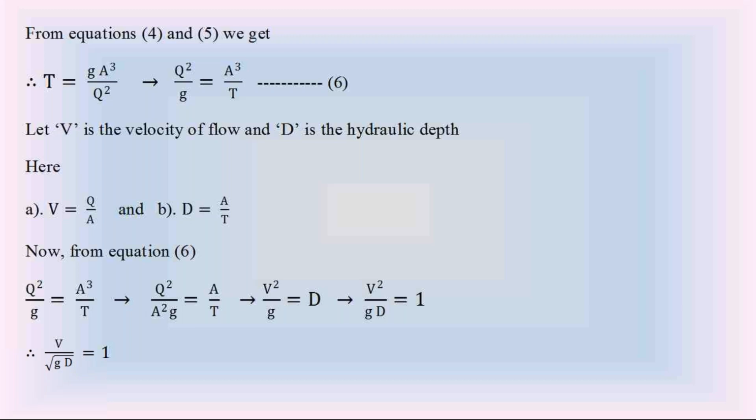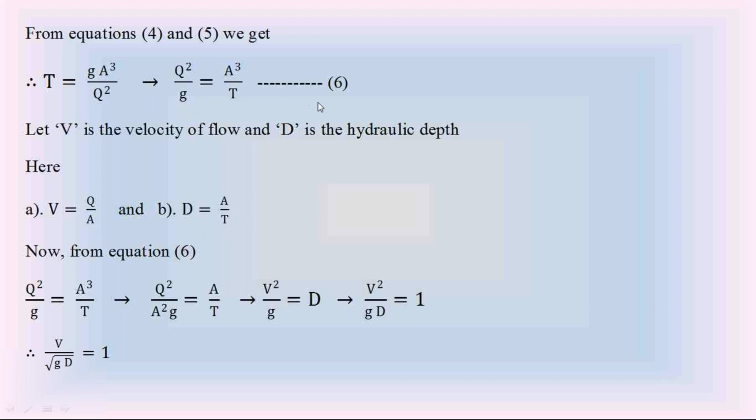Then coming to open channel water flow, the velocity of water flow V is equal to discharge divided by wetted area, Q by A, and the hydraulic depth D is equal to wetted area divided by top width, A by T.